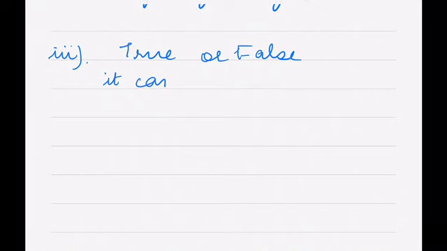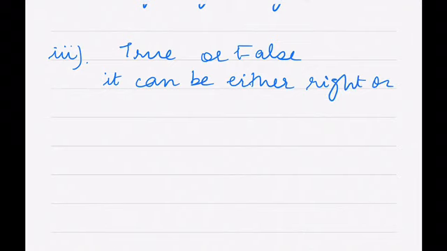Now the third part says a trial is made to answer a true false question. The answer is right or wrong. So it can be either right or wrong.